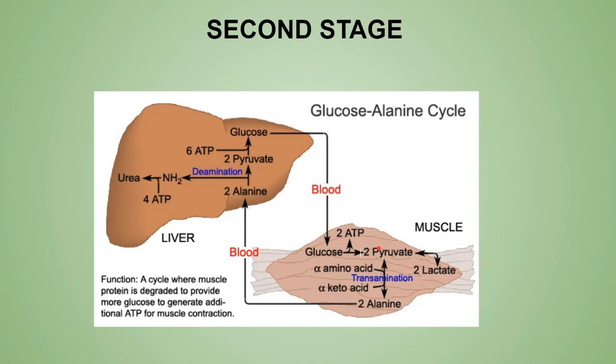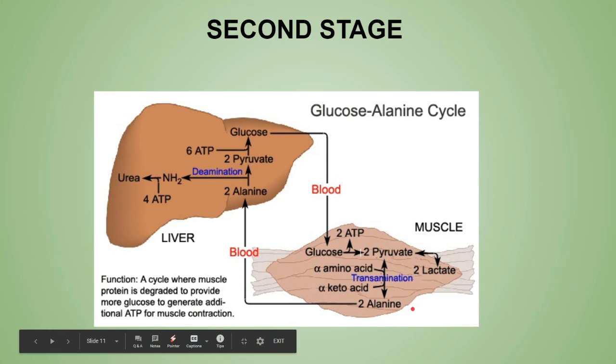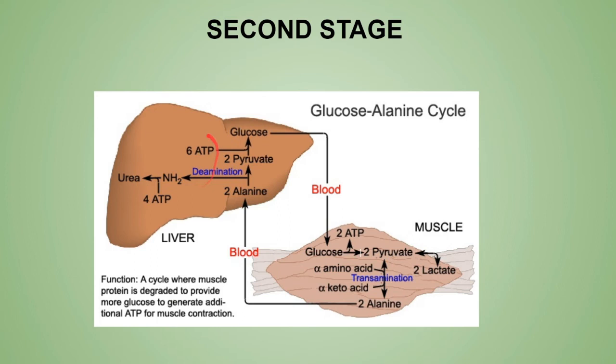Now this pyruvic acid, by the help of the transamination process, converts into the alanine, and the alanine is actually helping as a transporting agent and helps to transport the amino group into the liver, where the alanine is converted into pyruvic acid, and the pyruvic acid is converted into glucose. And this glucose actually helps in your body energy accomplishment.